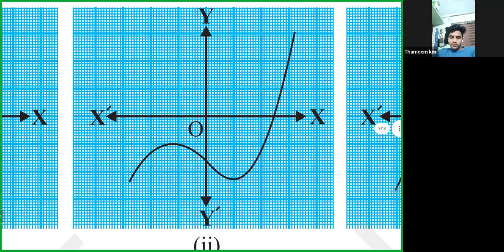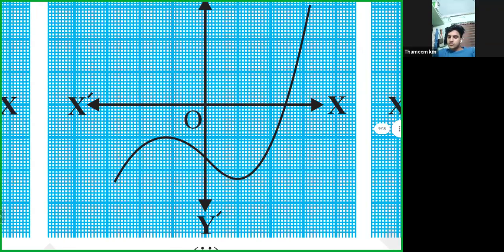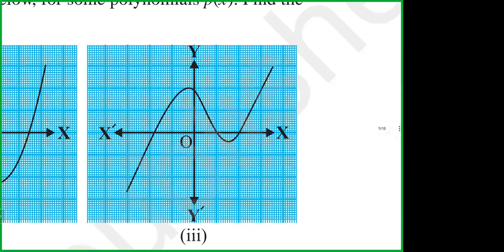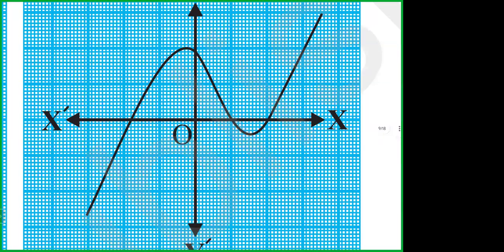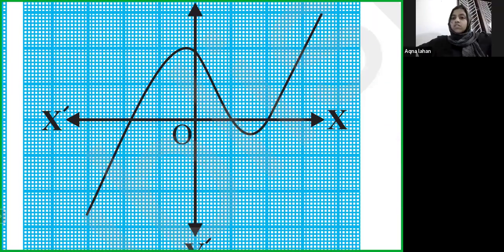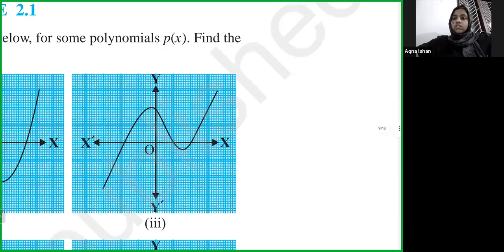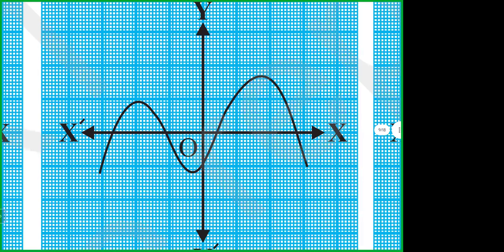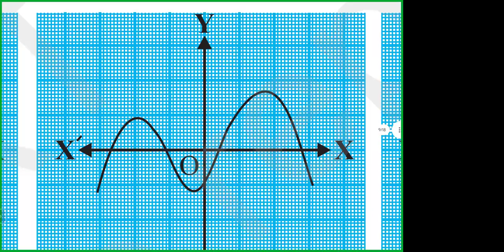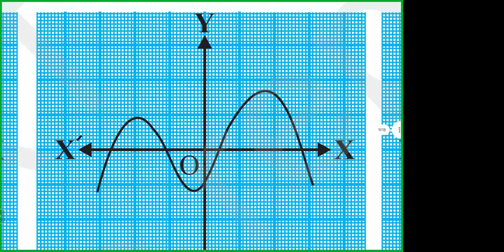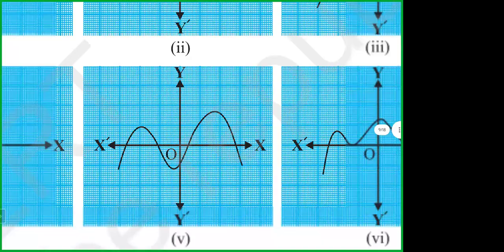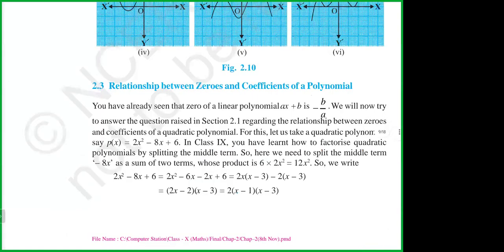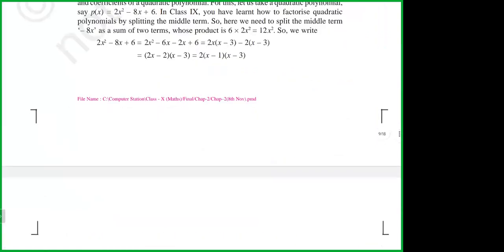Sir, 1 zero. And Akna, how many zeros? 3 zeros. Chris, you are there, Chris? How many zeros? 4 zeros. Okay. Then the next is the relationship between the zeros and the coefficient of the polynomial.